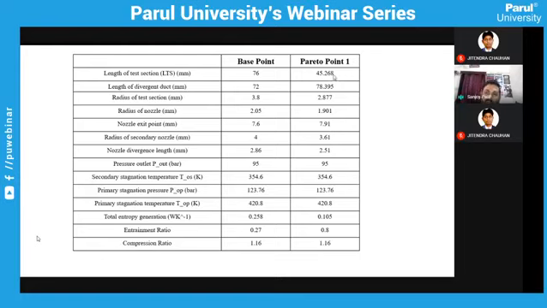On those parameters, what will be my entrainment ratio and compression ratio? From the literature, whatever the results or analytical study we have done, with these geometrical parameters we will be able to get a total entropy generation of this much, and entrainment ratio 0.27 and 1.16.